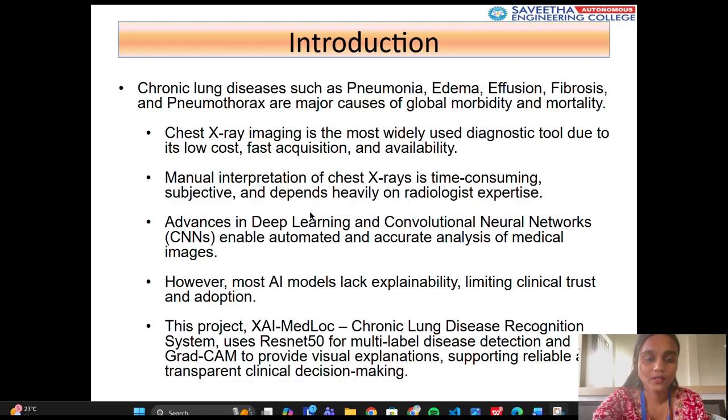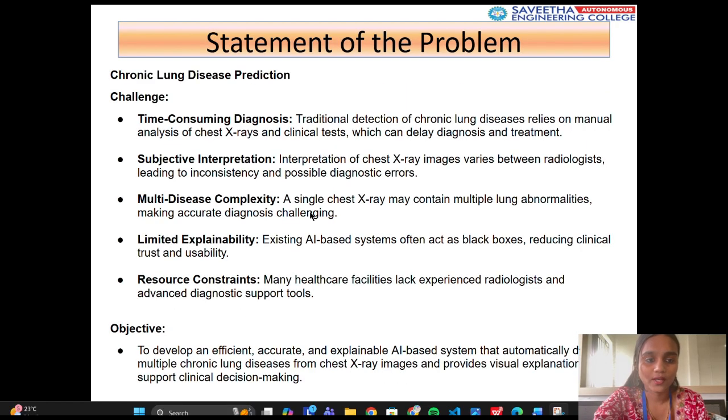Problem statement. The key problems are identified. First, time-consuming diagnosis. Manual examination of chest X-rays can delay treatment, especially in high patient load environments. Second, subjective interpretation. Different radiologists may interpret the same image differently, leading to inconsistency. Third, multi-disease complexity. A single chest X-ray may show multiple lung abnormalities simultaneously.